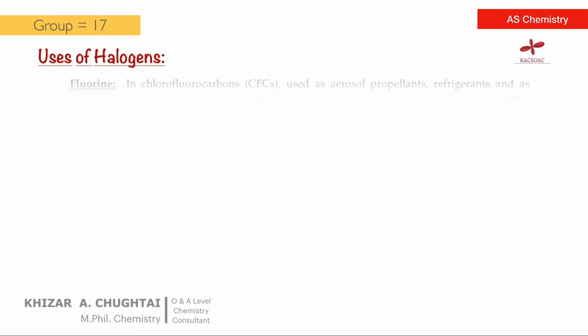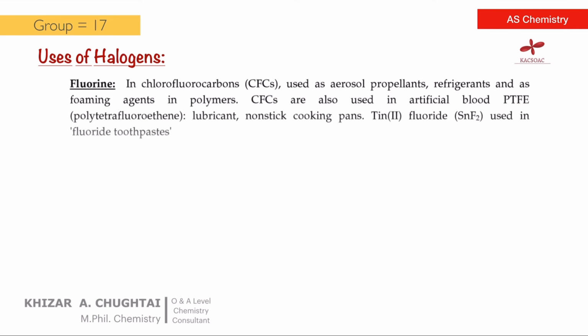Uses of the halogens. Fluorine: in chlorofluorocarbons, used as aerosol propellant, refrigerant, and as a foaming agent in polymers. CFCs are also used in artificial blood, PTFE polytetrafluoroethene, lubricants, non-stick frying pans, and tin fluoride SnF2 is used in fluoride toothpaste.